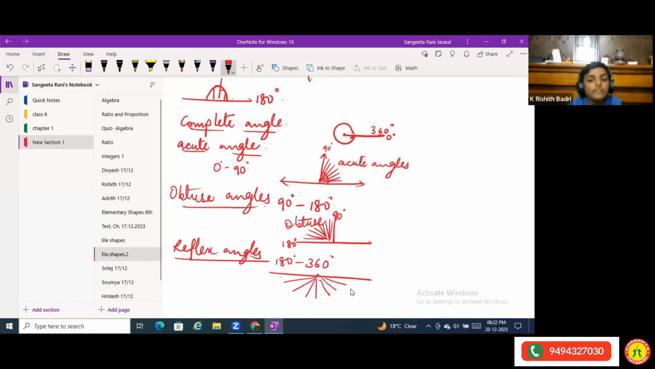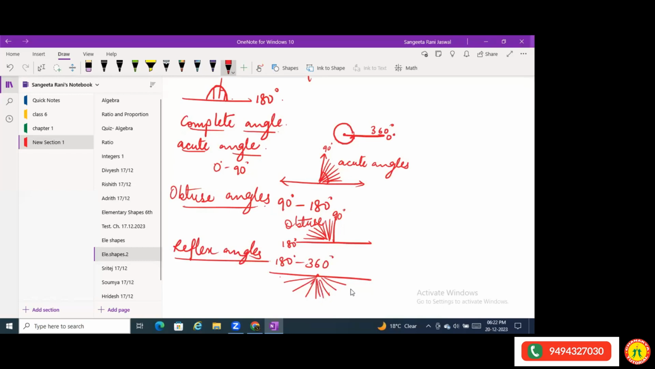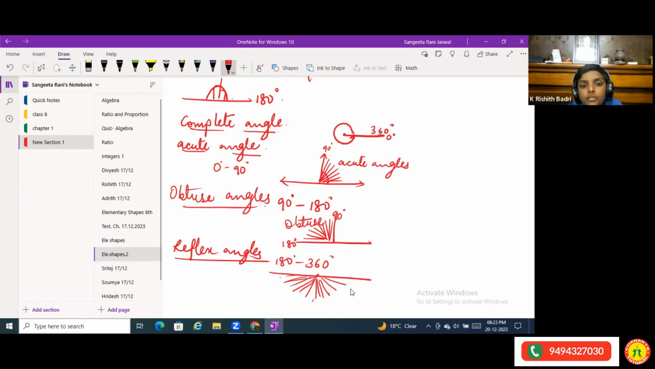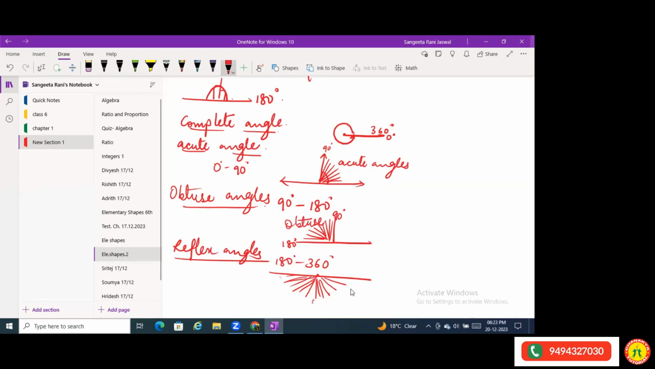Ma'am, I have a doubt now. Yes. Ma'am, why do we not consider 270 degrees in this? See, all these angles are reflex. Even if you take angles between 180 to 270, that will be reflex only. And even if you take an angle above 270, that will also be reflex. So 180 to 270 is also reflex, and 270 to 360 is also reflex. So all those angles greater than 180 are all reflex angles.